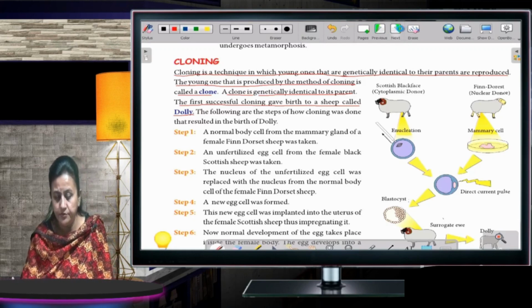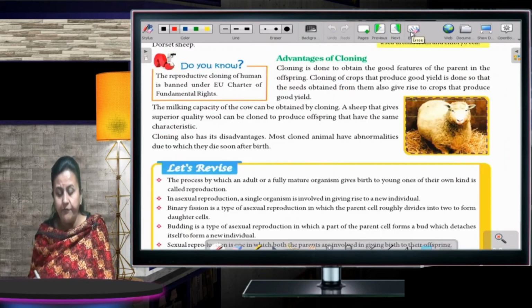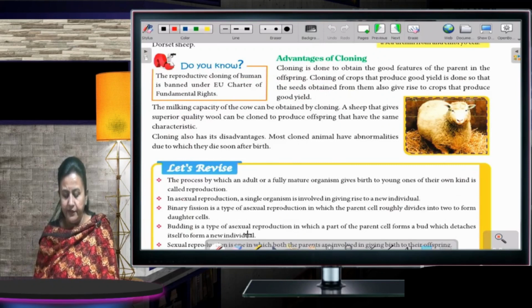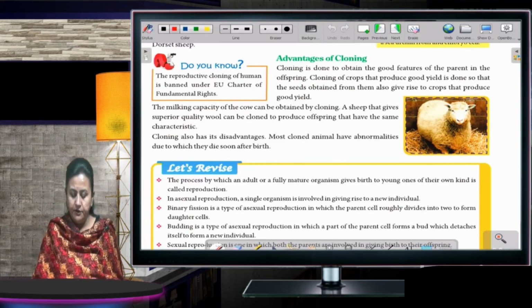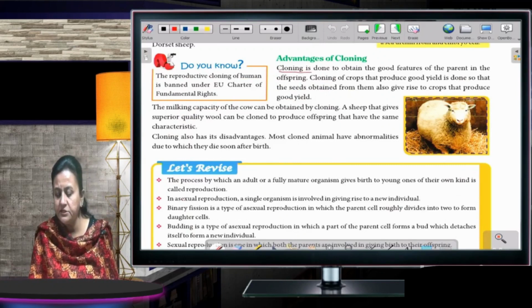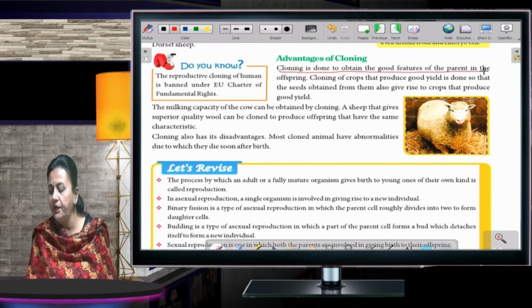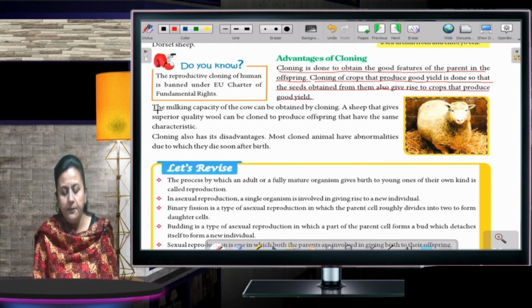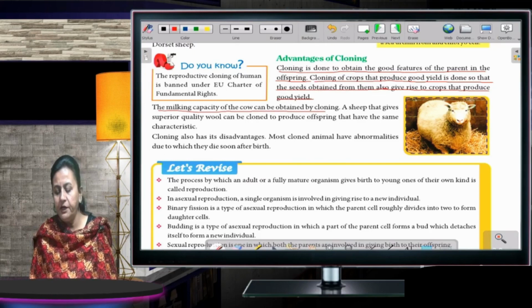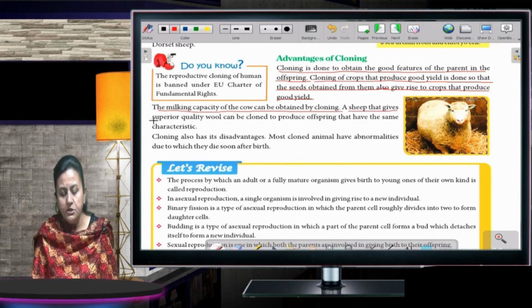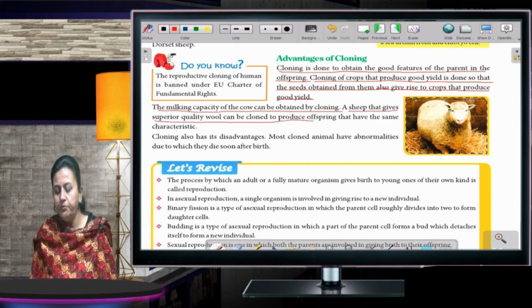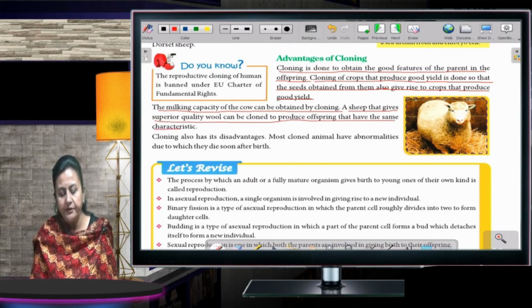Now, advantages of cloning. What are the advantages of cloning? Cloning is done to obtain the good features of the parent in the offspring. Cloning of crops is done so that the seeds obtained also give rise to crops that produce good yield. The milking capacity of the cow can be obtained by cloning. A sheep that gives superior quality wool can be cloned to produce offspring that have the same characteristic.